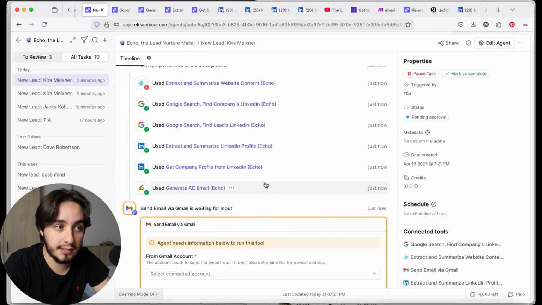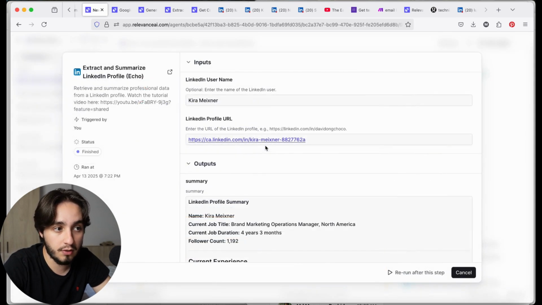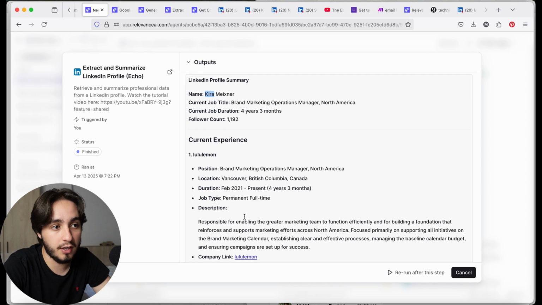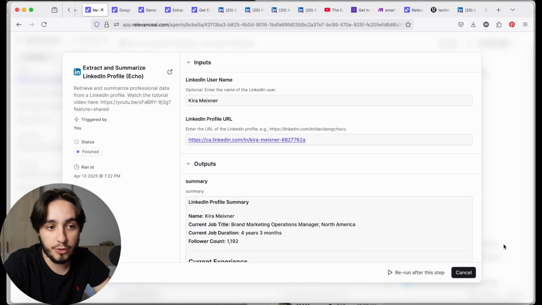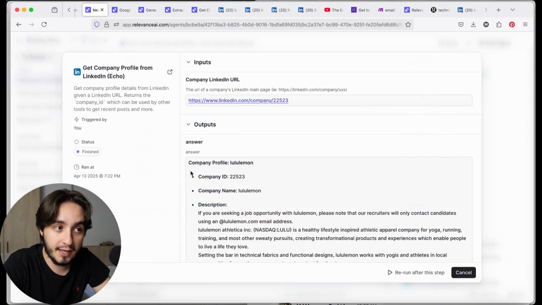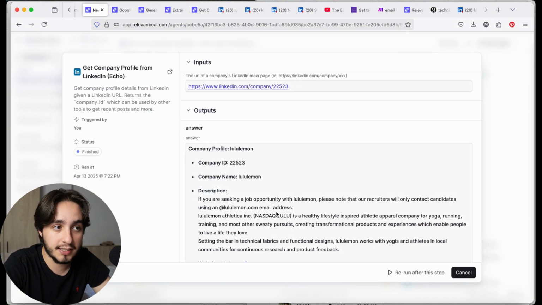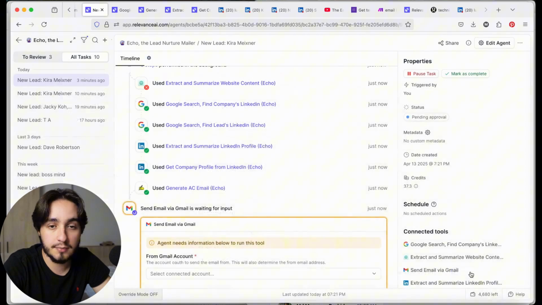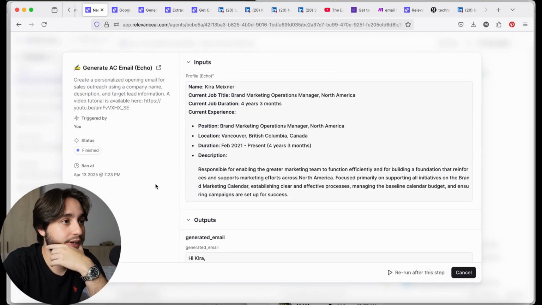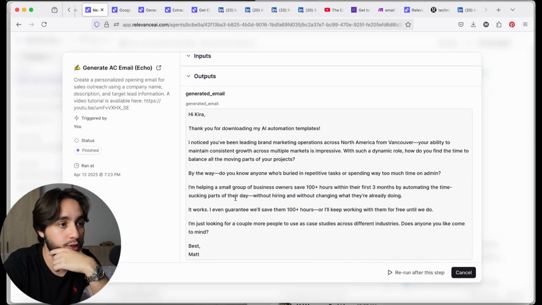But as soon as it looked at the person profile, Kira's profile, we were able to get the company that she works for, and this is obviously Lululemon. Now, using that information, the tool went back and looked for the company LinkedIn and grabbed the summary of the company based on LinkedIn. So let's see if it improved the ACA framework on the email.